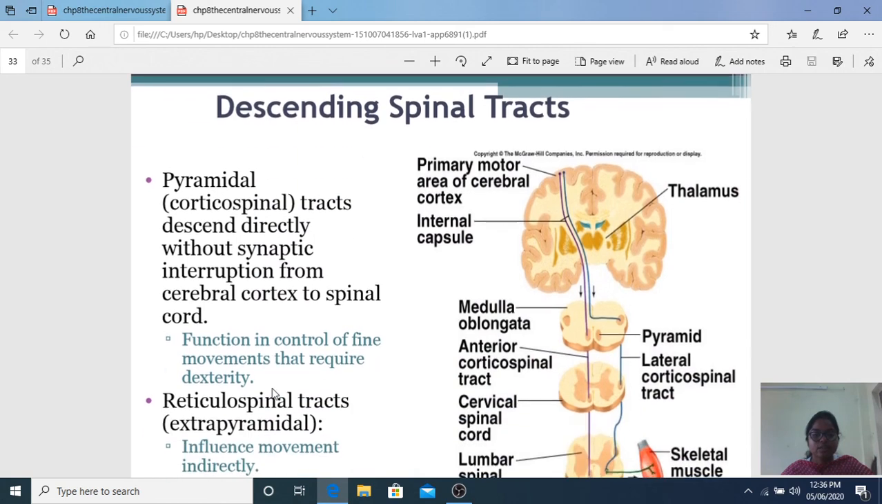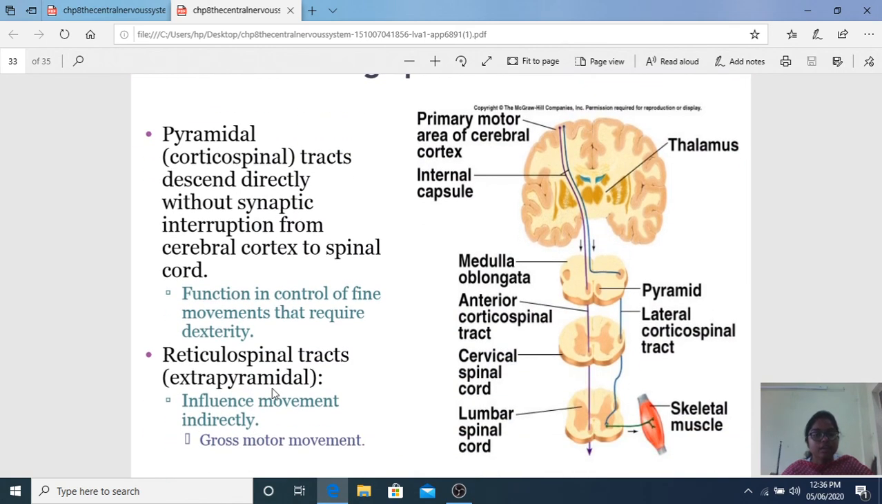Descending tracts. I told you descending tracts are coming from the cortex to the spinal cord. So the primary motor area, the descending tract is coming from here, like this. This is the ascending tract, this is the descending tract. It crosses in the medulla oblongata, the anterior and lateral corticospinal tract, from where it goes to the skeletal muscle and causes contraction of the skeletal muscle.